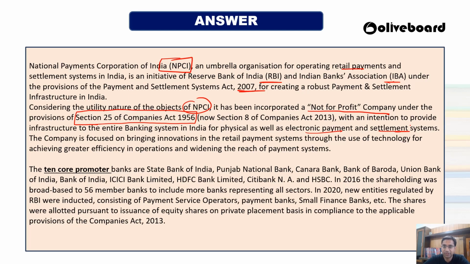For the creation of this FASTag, 10 core promoters were taken: State Bank of India, Punjab National Bank, Canara Bank, Bank of Baroda, Union Bank of India, ICICI Bank, HDFC Bank, Citibank and HSBC. So a total of 10 core banks are working on the development of FASTags. Along with that, there is a broad base of 56 member banks, and more banks will be coming.